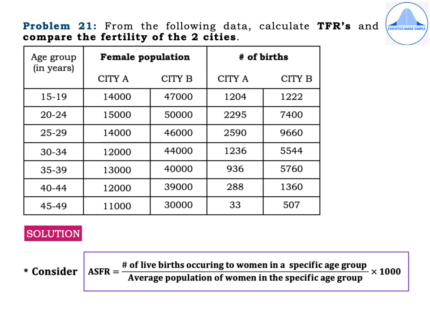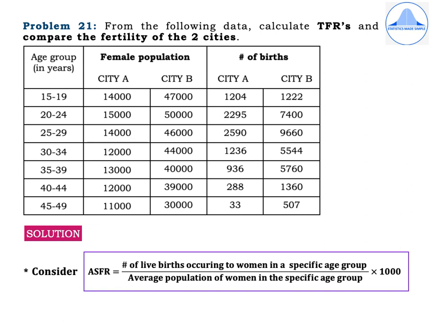The number of live births for city A is 1,204, 2,295, 2,590, 1,236, 936, 288, 33. And for city B, it is 1,222, 7,400, 9,660, 5,544, 5,760, 1,360 and 507.